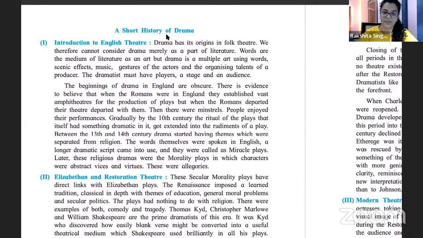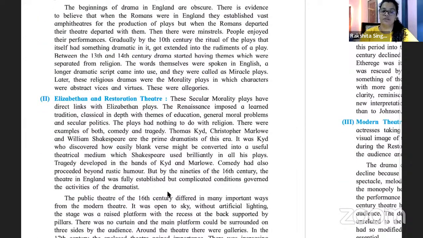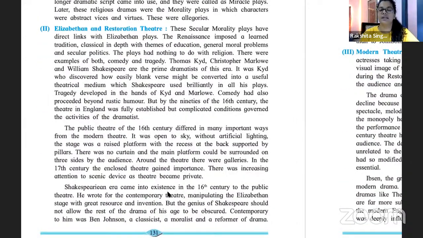Okay. Now we are going to come to Elizabethan and Restoration theatre. This is when theatre began to be produced on a very high scale. This is also when Shakespeare wrote, and this is one of the most important time periods in the history of theatre.